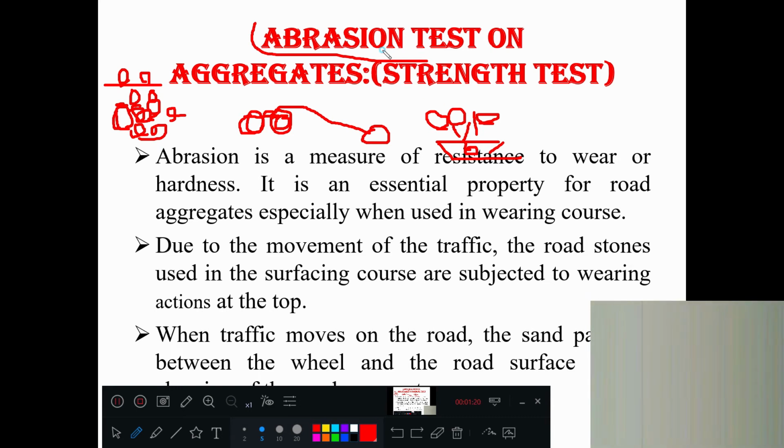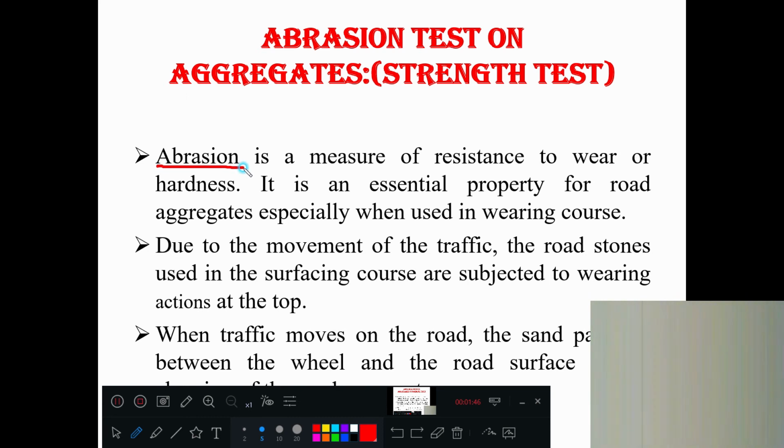So abrasion force means colliding force. Abrasion means colliding force on each other such that friction will develop. Friction will cause the surface of the aggregate to wear off. So in another word, abrasion is also called wear and tear. Correct, no? So when two particles are colliding, wear and tear of the aggregate will happen. So abrasion is a measure of resistance to wear. If the aggregate is strong, then it will resist wear and tear. Yes or no? So that type of property we are testing here.